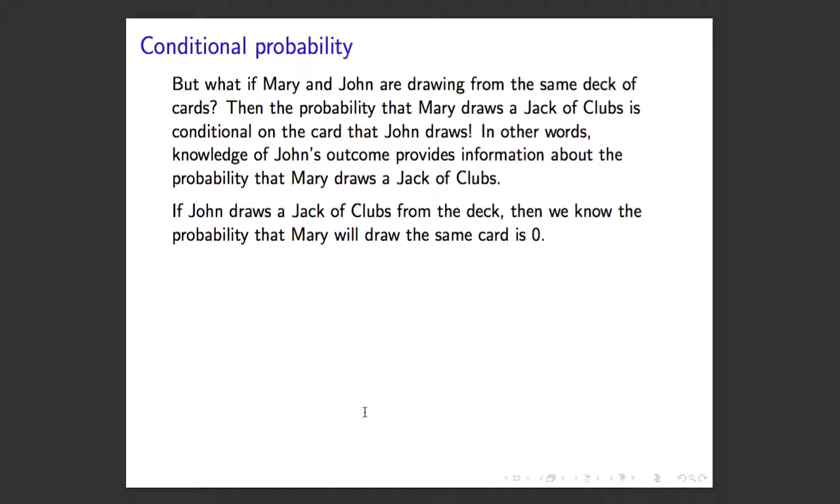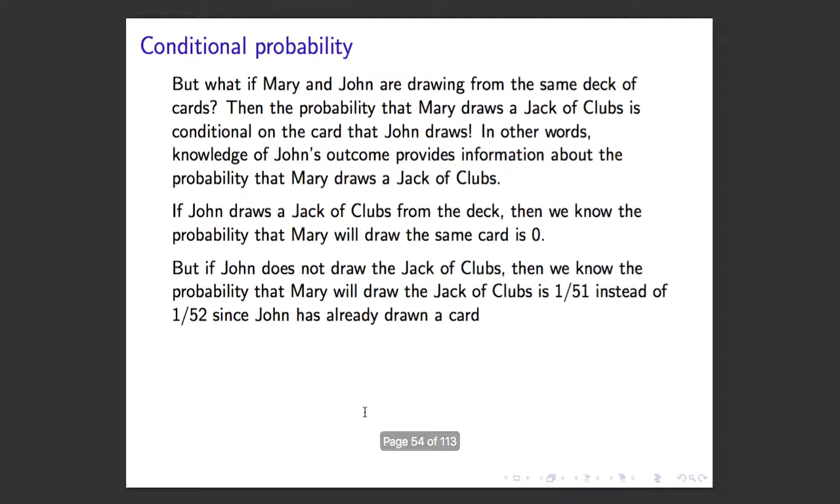So going back to our card drawing example, what if Mary and John are drawing from the same deck of cards? Then the probability that Mary draws a jack of clubs is conditional on the card that John draws, right? In other words, knowledge of John's outcome provides us information about the probability that Mary draws a jack of clubs. So if John draws a jack of clubs from the deck, then we know that the probability that Mary will draw the same card is 0. But if John does not draw a jack of clubs, then we know that the probability that Mary will draw a jack of clubs is 1 in 51 instead of 1 in 52, since John has already drawn a card, right?